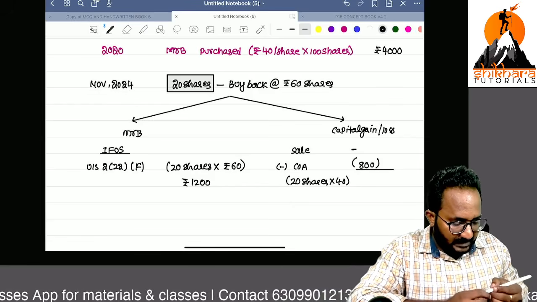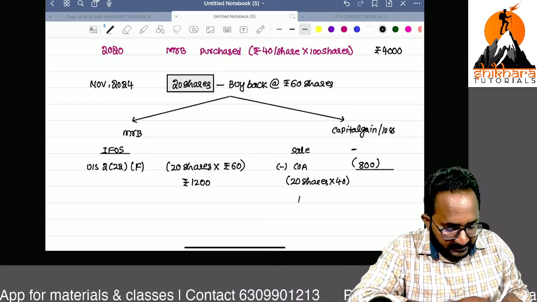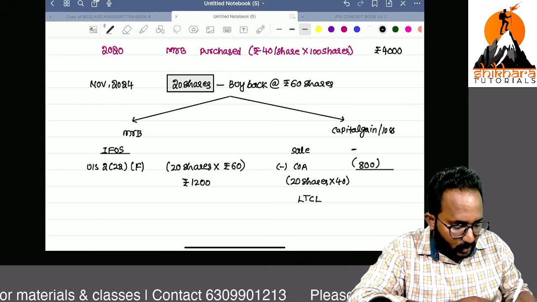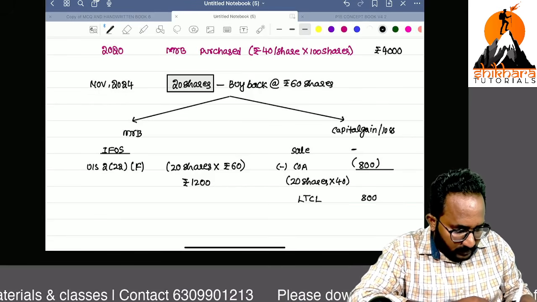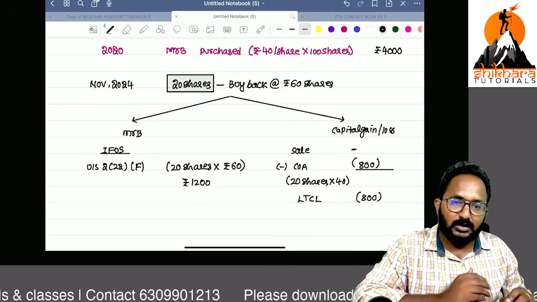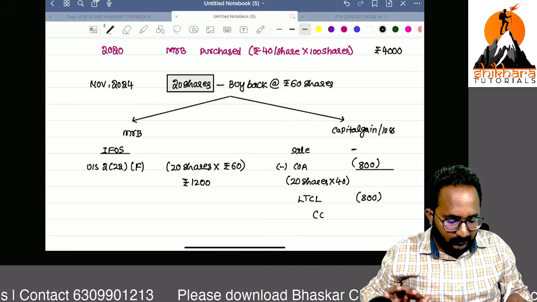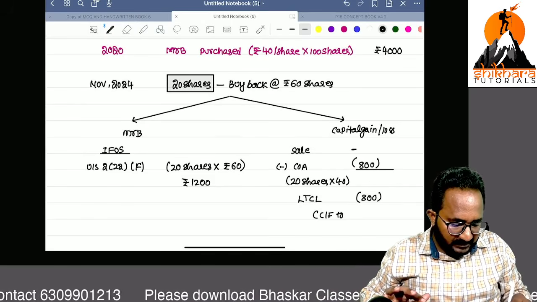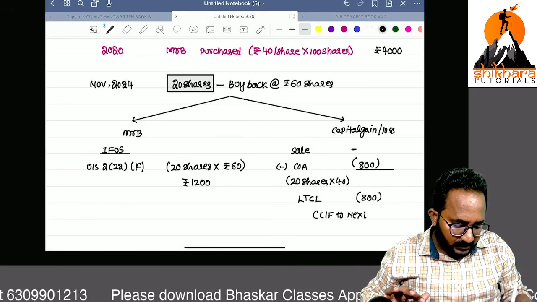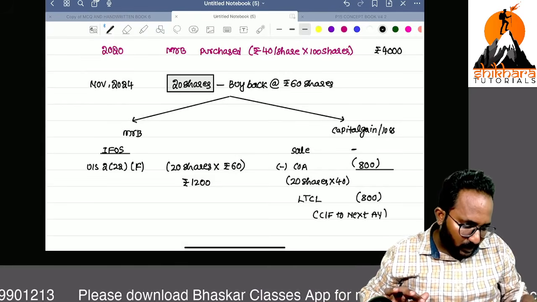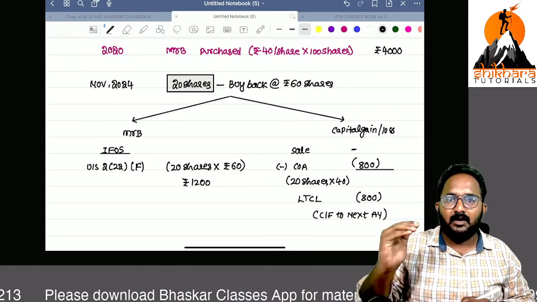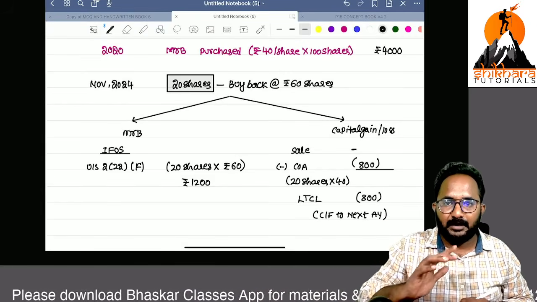So definitely this loss I can represent as a long-term capital loss. There is no other long-term capital gain now, so it can be carried forward to the next assessment years, or if any long-term capital gain is there, we can set off this long-term capital loss.